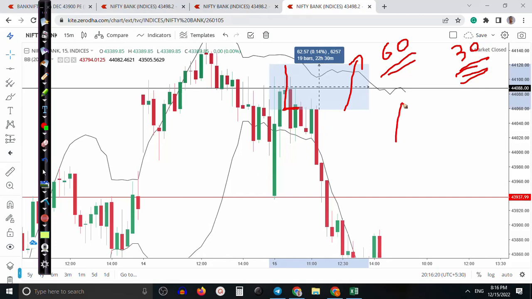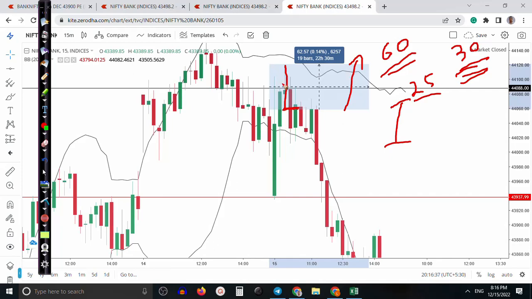Once my SL is more than 25 rupees in premium, I just reduce my delta. So I'm buying out of the money, OTM.